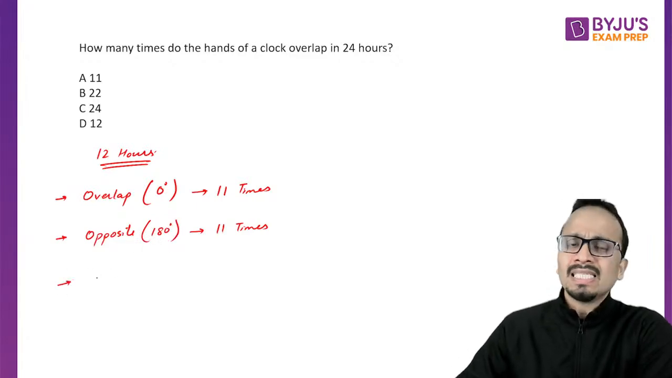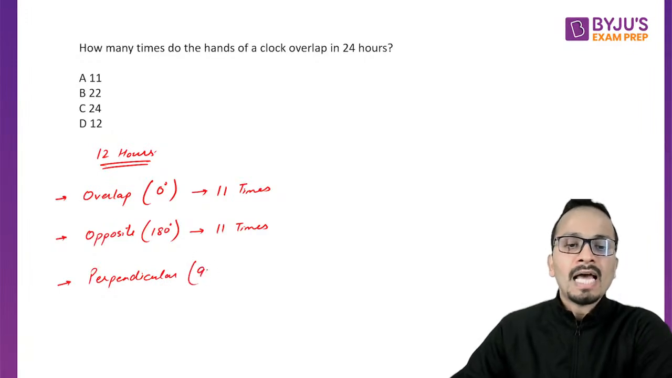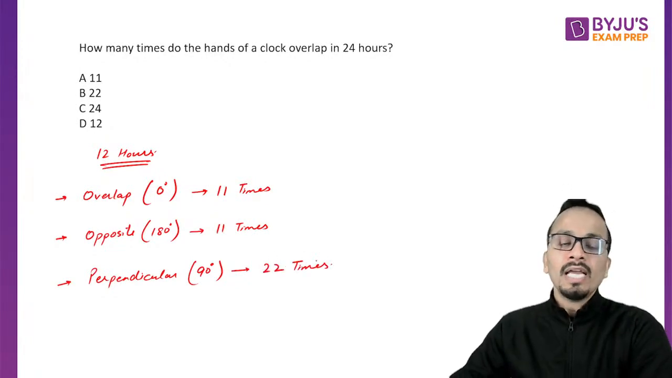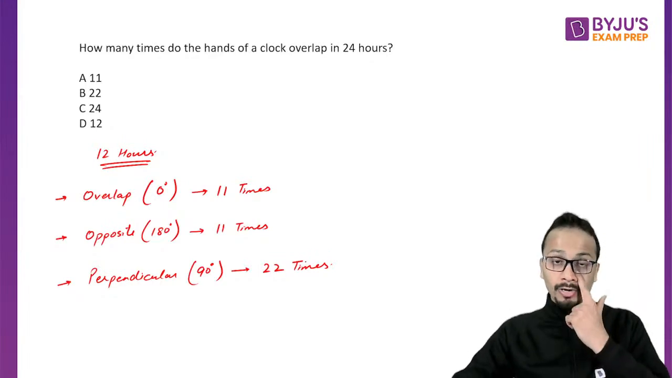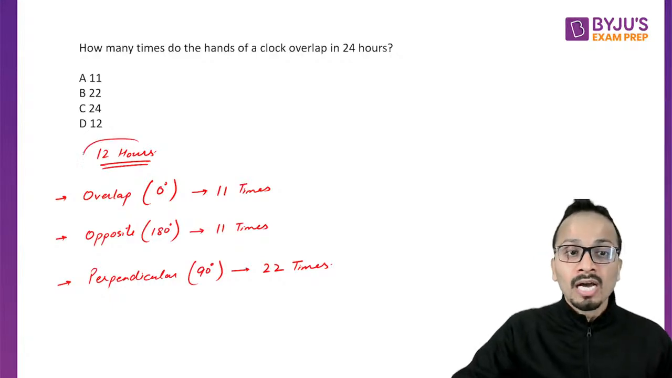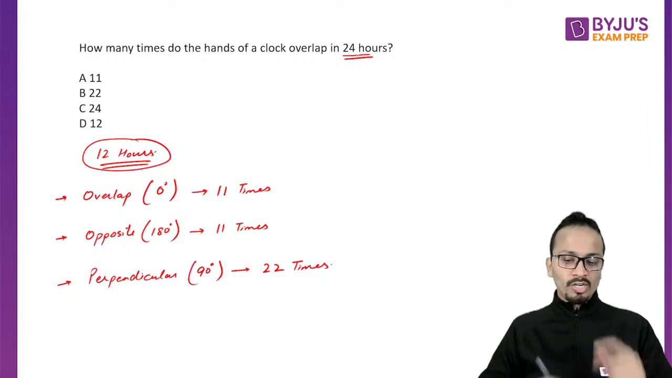The next thing is that the minute hand and hour hand will be perpendicular to each other, meaning they make an angle of 90 degrees with each other. This happens a total of 22 times in 12 hours. I'm talking about 12 hours, not 24 hours.